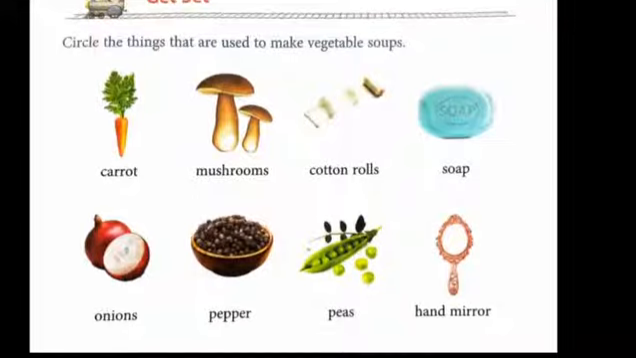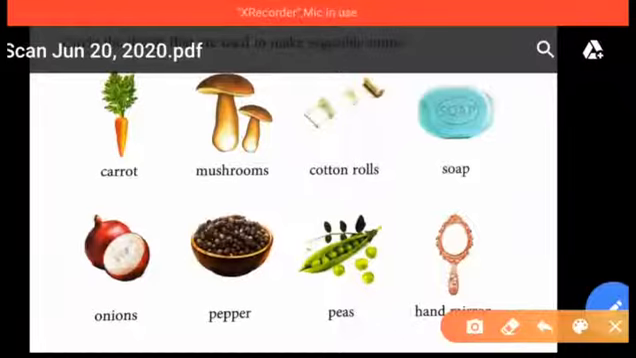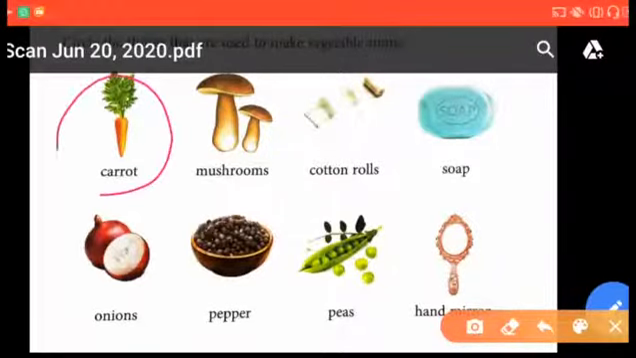Look here. Circle the things that are used to make vegetable soup. That means here are some different kinds of pictures, right? You just have to make a circle around the things that are used for making vegetables, or edible things. Now look at the first picture. What is this? This is a carrot. Carrot is an edible thing, so we use carrot while we are making vegetable soup. So you just have to make a circle here.